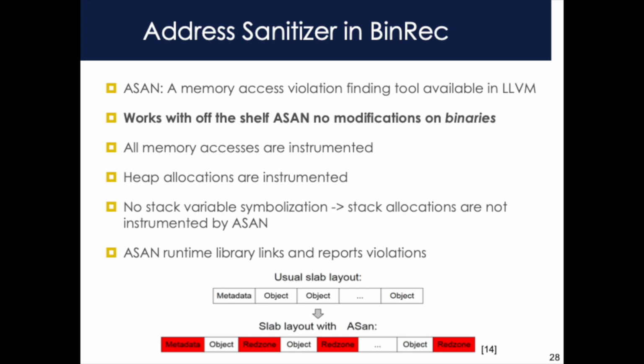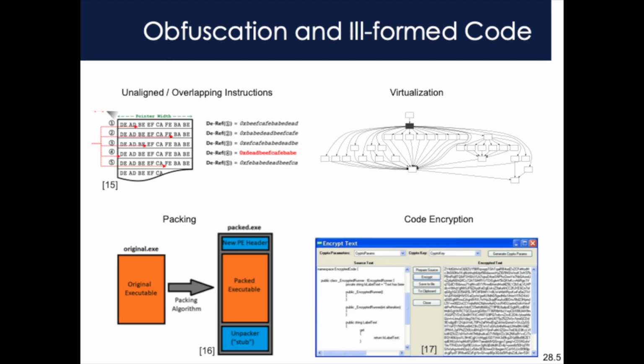Tail calls, multi-entry functions, and overlapping instructions are hard to analyze statically. This problem can become worse if the author of the code intentionally obfuscates the logic of the application with unaligned accesses, virtualization, packing, or encryption. Since BinRec uses dynamic analysis, we can bypass them. We record the actual instructions executed by the CPU, not what is present in the file. Our representation of lifted programs has the original code semantics present in the clear without the packing or encryption.